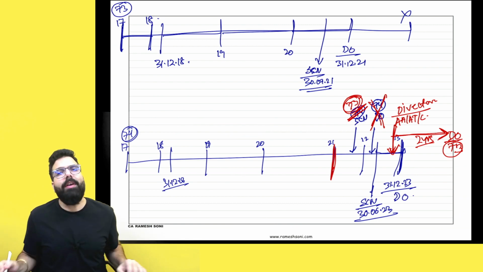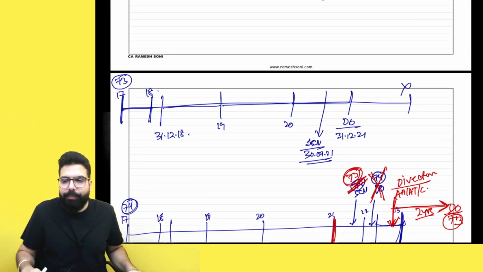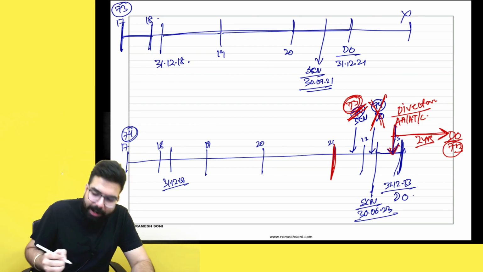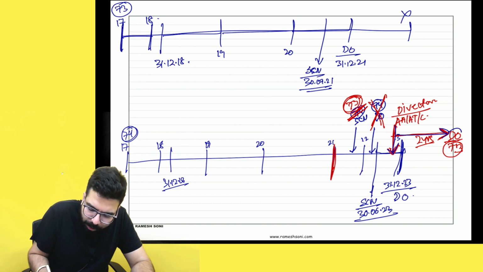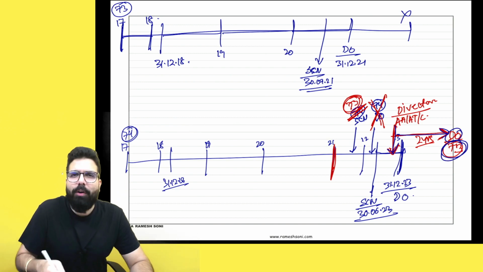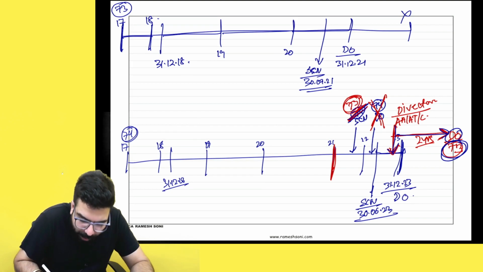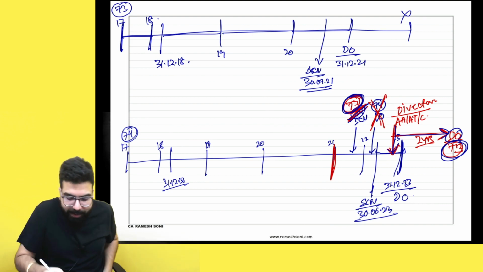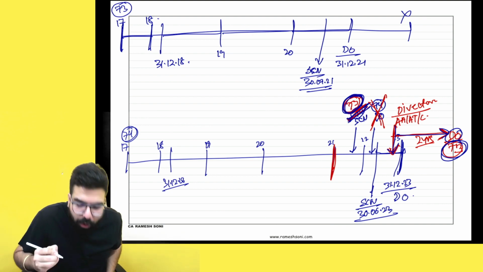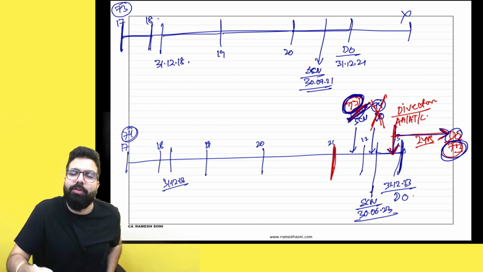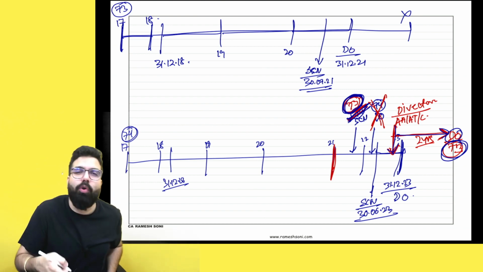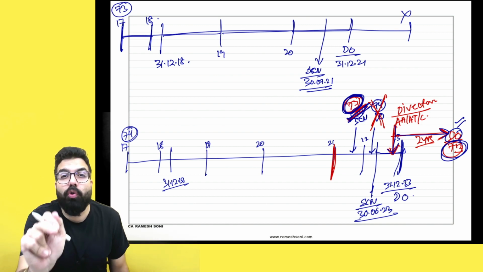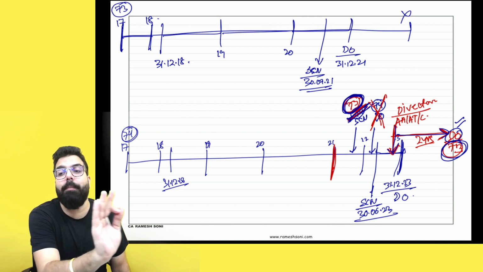Now, a circular has come. What is the circular telling? The circular is telling that, hey officers, if you do all this, okay, the court gave you direction. From the date of direction, you can issue the demand order under section 73. When you are deeming the 74 ka show cause notice as 73 ka show cause notice, you can do this and pass the demand order only if this show cause notice was issued within the time limit as per section 73.